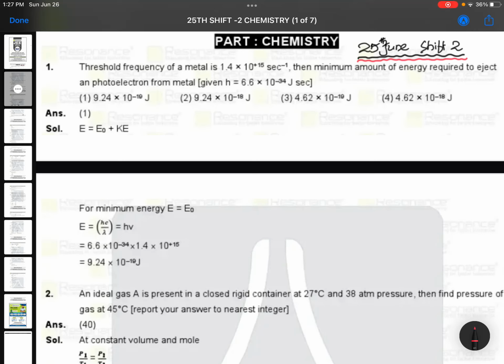I'm back with the 2022 JEE Main series. Fourth exam, this is 25th June second shift, Chemistry paper. When you compare with the first three papers, this paper is a little good.